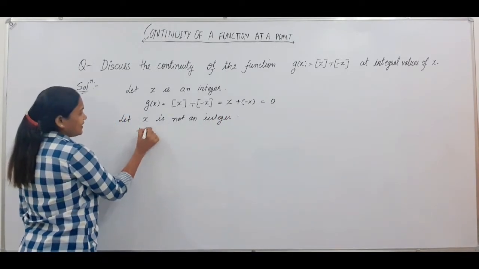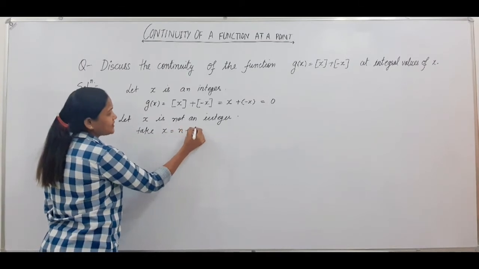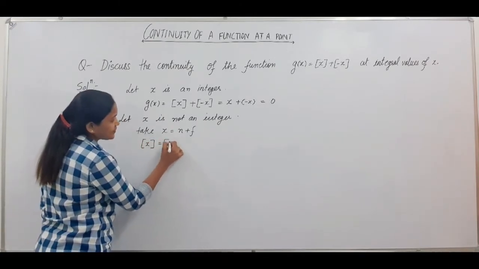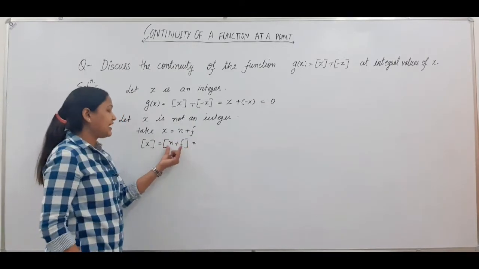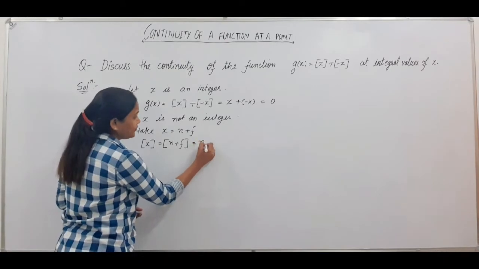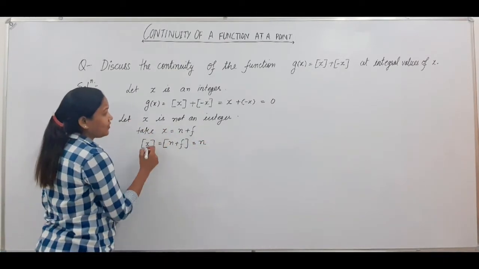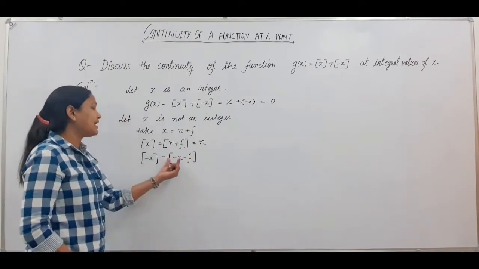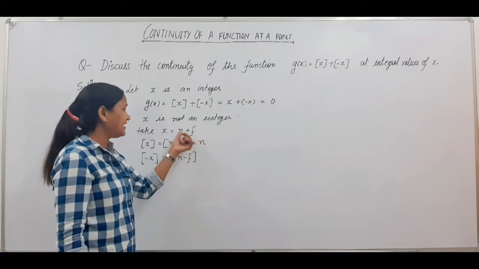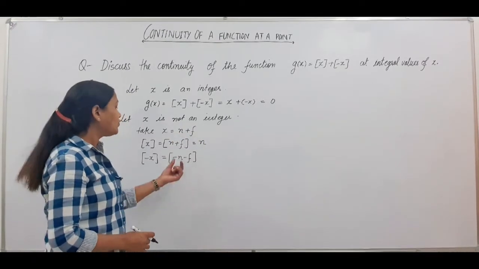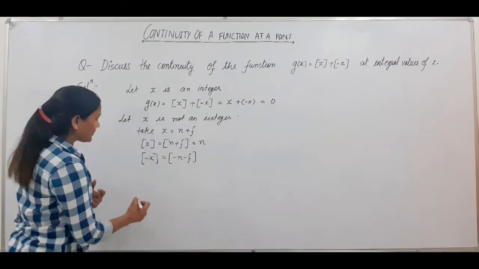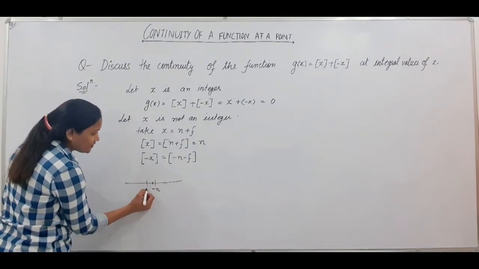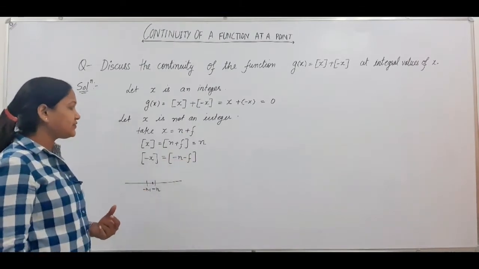Your function is defined as 0 at integral values, and if your x is not an integer, so we can take x as some integer plus fractional value. So your greatest integer function of x is greatest integer function of n plus f, and your n is an integer and f is the fractional part, so it will give you n only. And the greatest integer function of minus x is minus n minus f. If minus n is an integral value, and you shift slightly to the left of minus n on the number line, that is, from an integer you subtract some fractional part, then the greatest integer function of this will give you minus n minus 1.